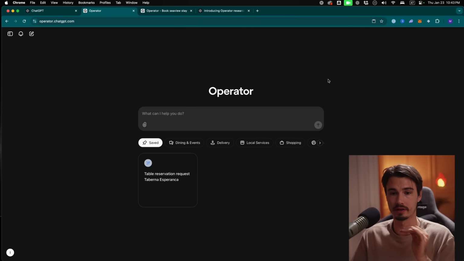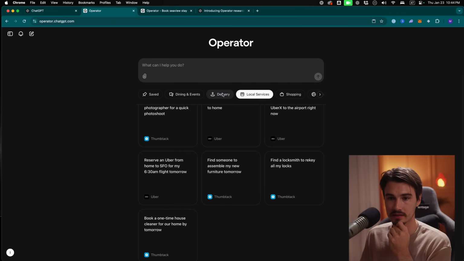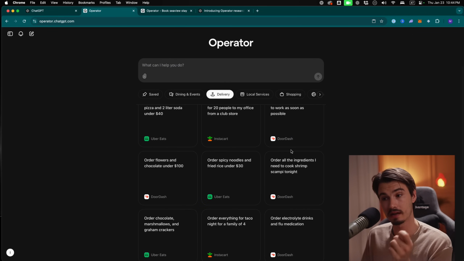Now, let's talk about the future of this to round it out, okay? Because as you can see, there's a lot of options here. We can look through some of these. And I think there's also a lot of custom options.